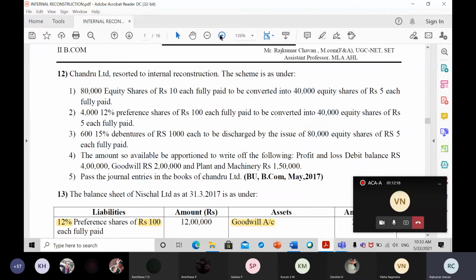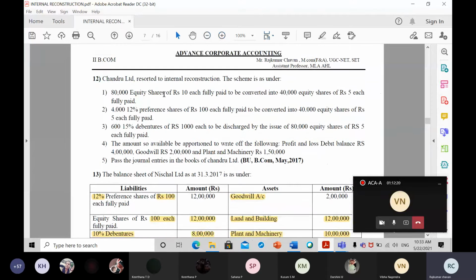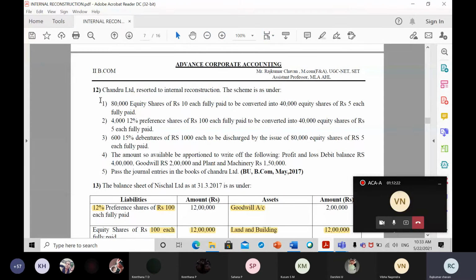Concentrate everyone. This question might get repeated, such kind of question for you also. Listen carefully. 80,000 equity shares are there in the company and one share value is 10 rupees fully paid, and this 80,000 has been converted into 40,000 equity shares of rupees 5 each. Very simple.